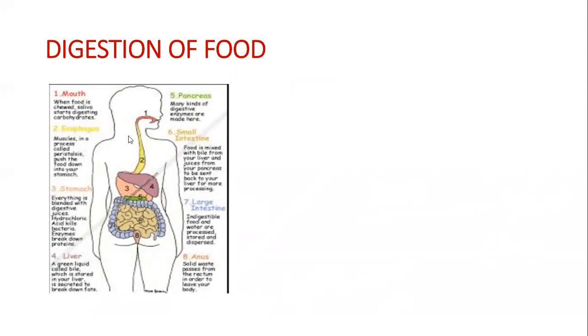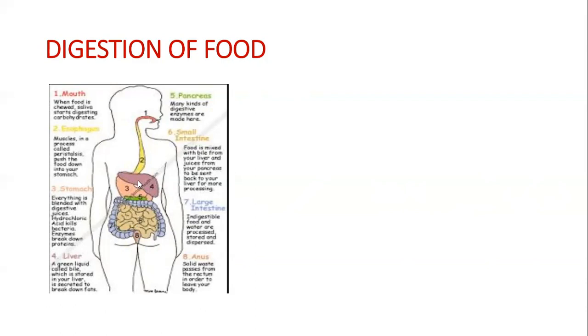In the esophagus, by peristalsis, wave-like movements, the bolus is pushed to the stomach, and in the stomach, the gastric glands on the walls secrete HCl, pepsin, and mucus. From the stomach, the food goes to the small intestine, where the digestion process is completed.